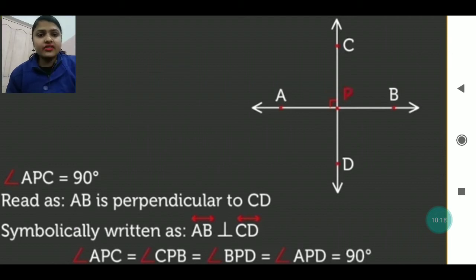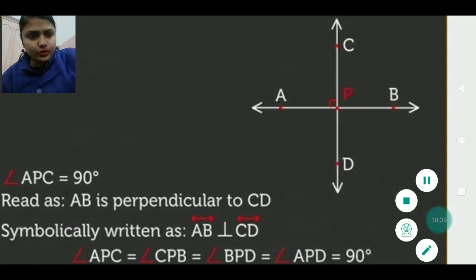We can say angle CPB is 90 degree. We can say angle APD is also 90 degree. We can say angle DPB is also 90 degree. So everywhere it is forming a 90 degree angle. Symbolically we can write it as AB is perpendicular to CD.